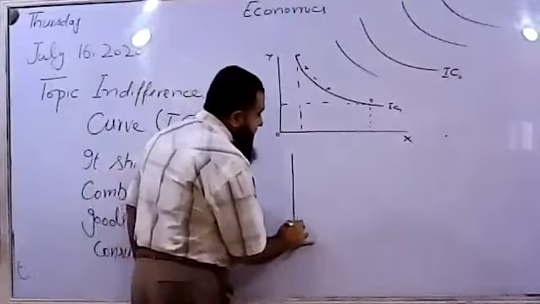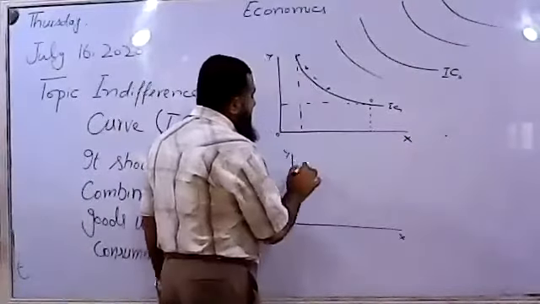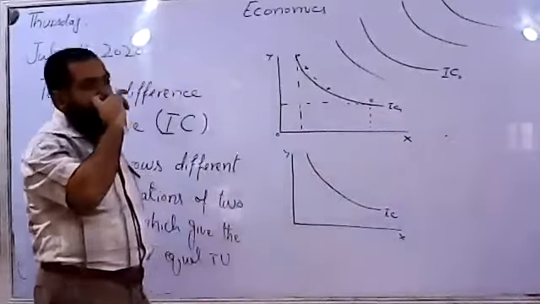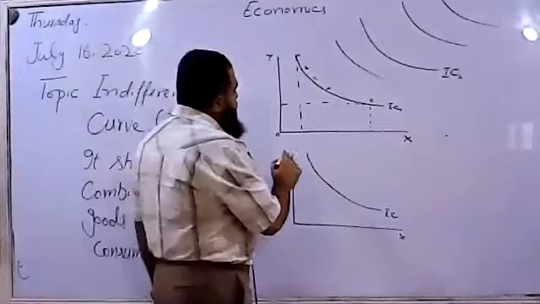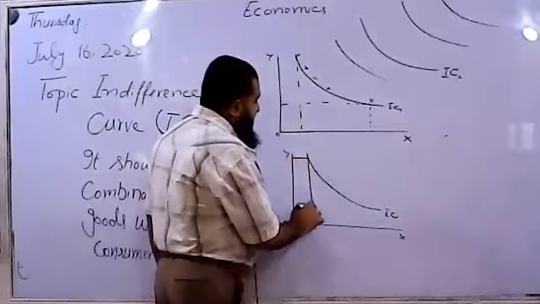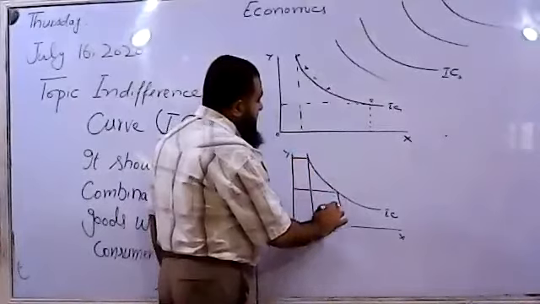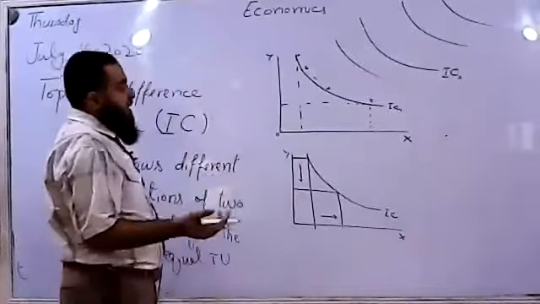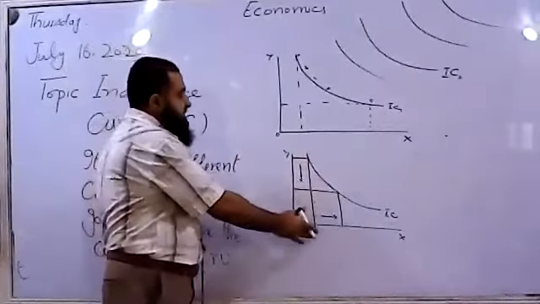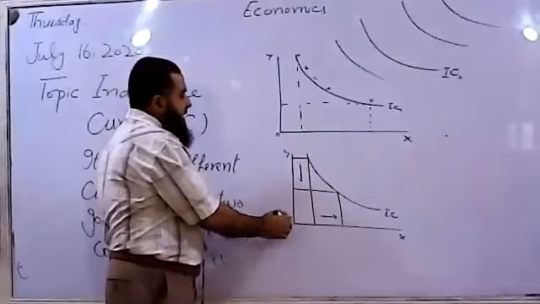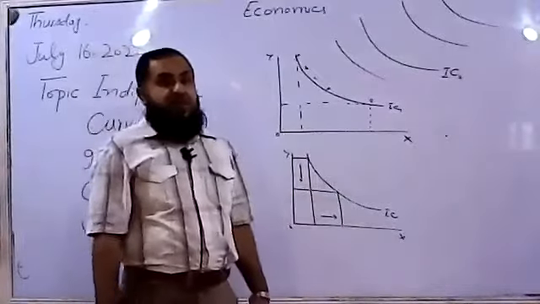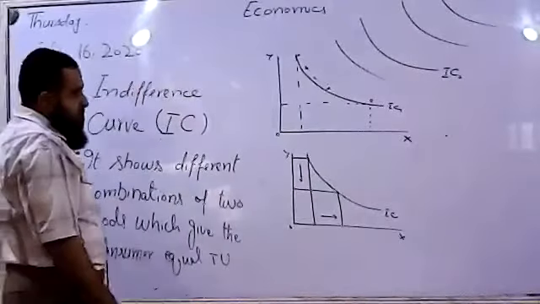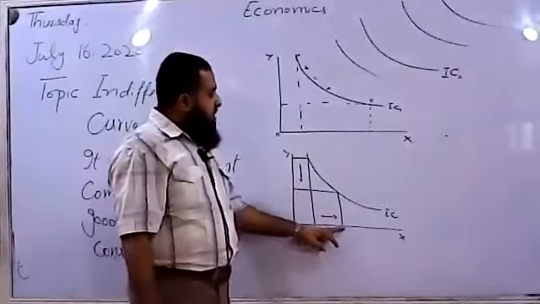We found that the indifference curve is downward sloping. What do we mean by downward sloping? That if the consumer decreases Y, he or she will increase what? X, or vice versa. If he or she decreases X, he or she will be increasing the quantity of Y. So both the quantities are moving in opposite direction. That's why we say it is downward sloping.